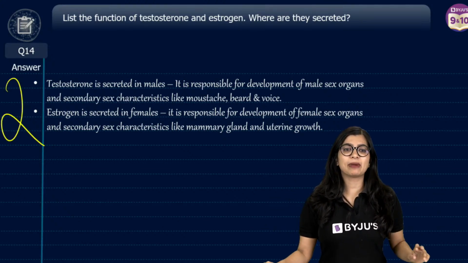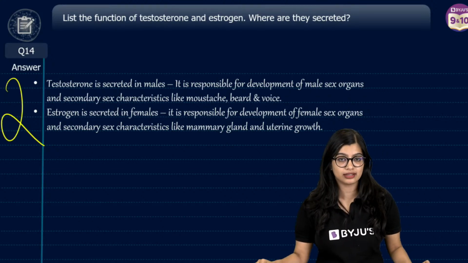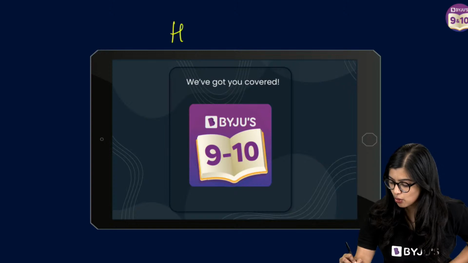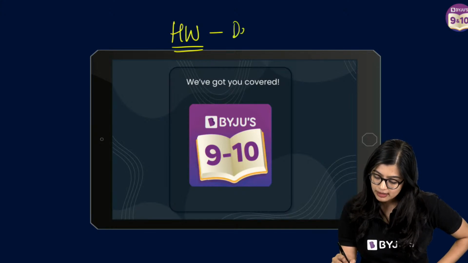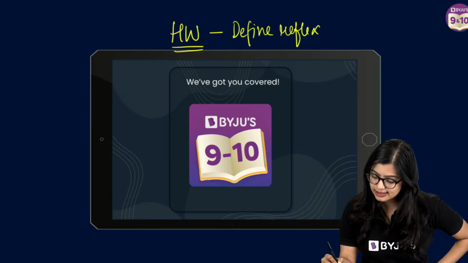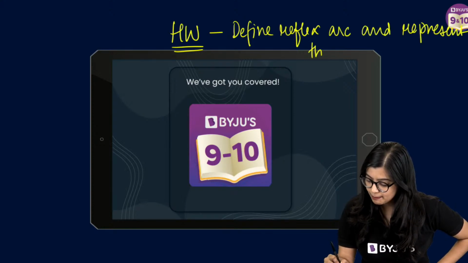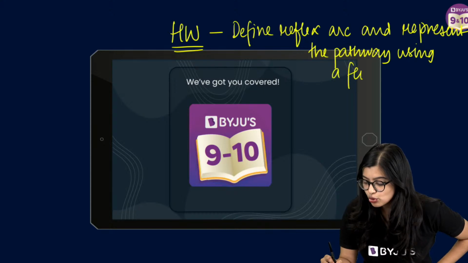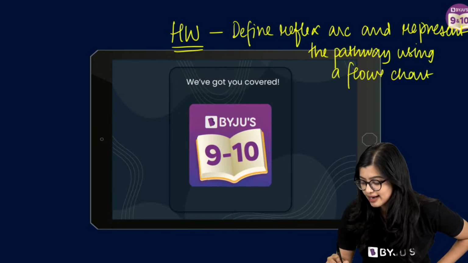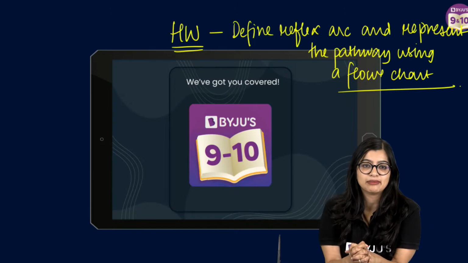Synapse is basically the fine gap that exists between the axonal end of one neuron and the dendritic end of the other neuron. So students, I'm going to give you all a homework. Define reflex arc and represent the pathway using a flow chart. 2 marks, you only need to write what a reflex arc is and the pathway. Okay, now I will take some doubts.